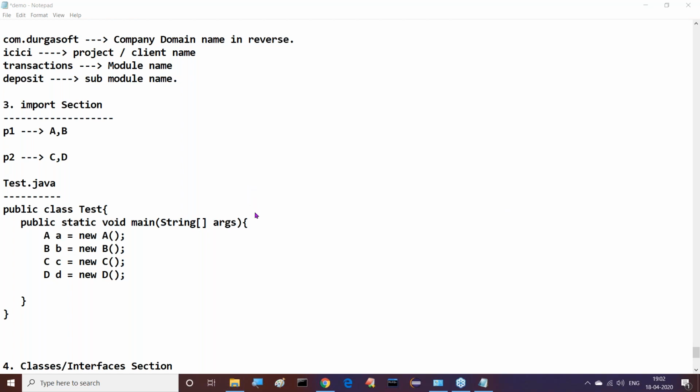Modularity is nothing but a logical partition in our requirement set. For example, a bank application is available: account section, transactions, loan section. So all these are logical partitions. Each and every logical partition is nothing.